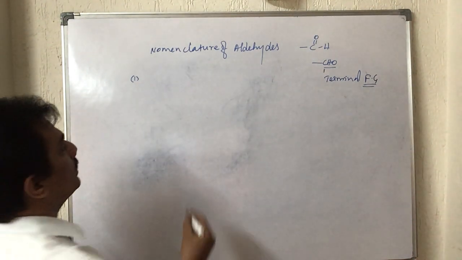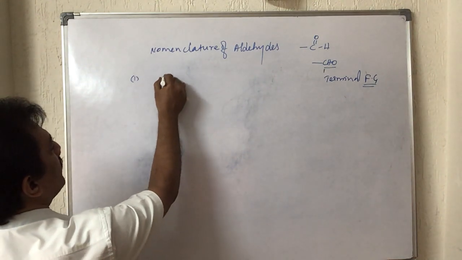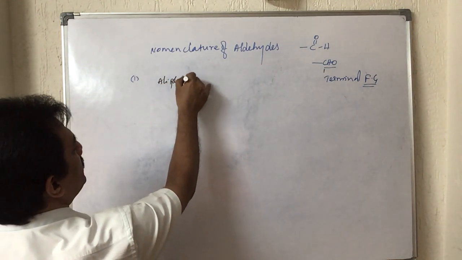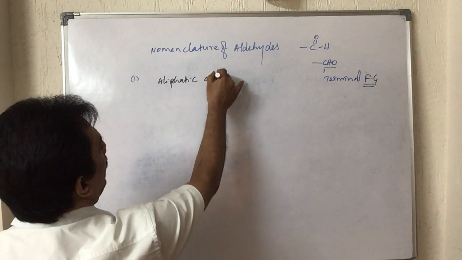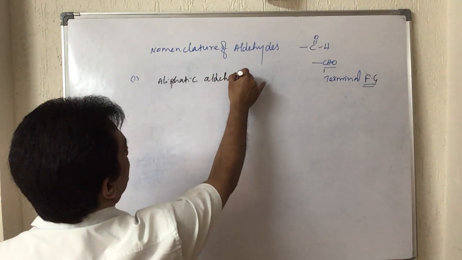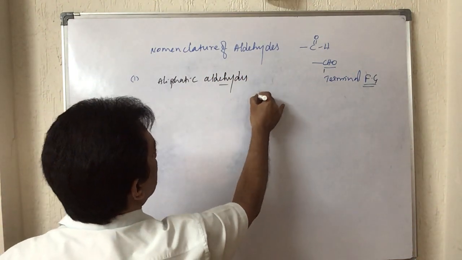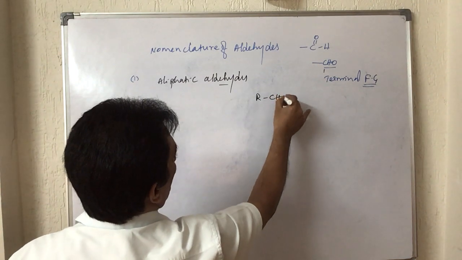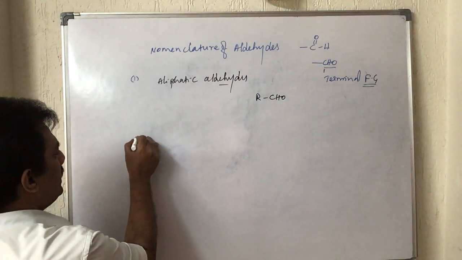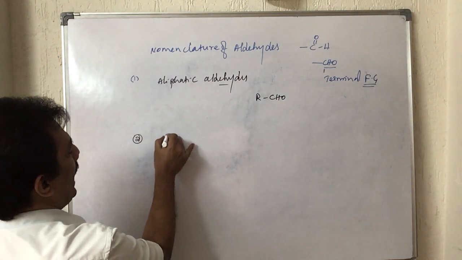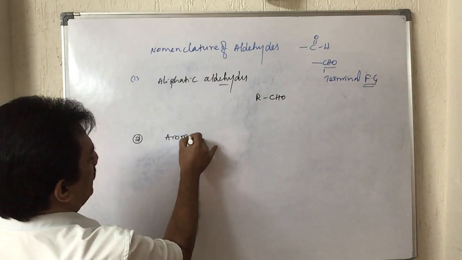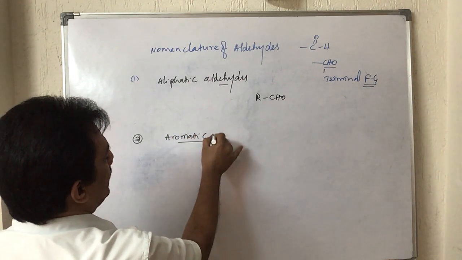Now this is aliphatic. First we have to consider aliphatic aldehydes, represented as RCHO. And next one is aromatic aldehydes.